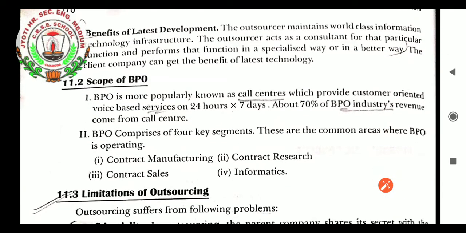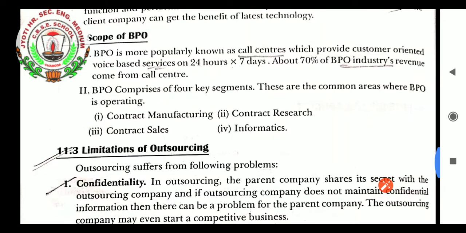Scope of BPO. BPO is more popularly known as call center, which provides customer-oriented voice-based service 24 by 7. About 70% of BPO industry revenue comes from call centers. BPO comprises 4 key segments. These are the common areas where BPO is operating. The very first is contract manufacturing, where manufacturing is given on a contractual basis to the BPO, students. Contract research, where our research work is handed over to the BPO so that they do the research on our behalf and give the knowledge to us. Contract sales, students, where we are doing manufacturing but we are not able to do the selling of things.